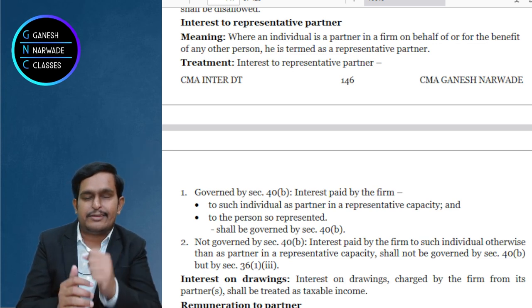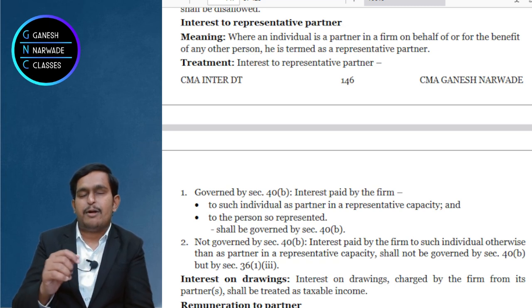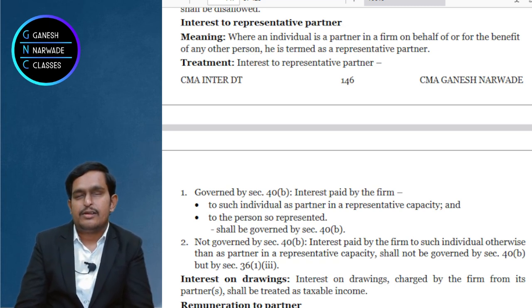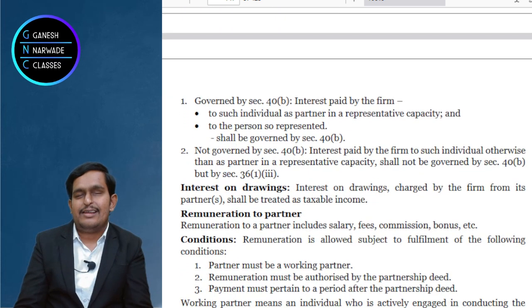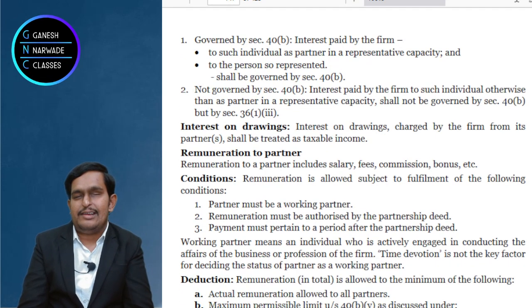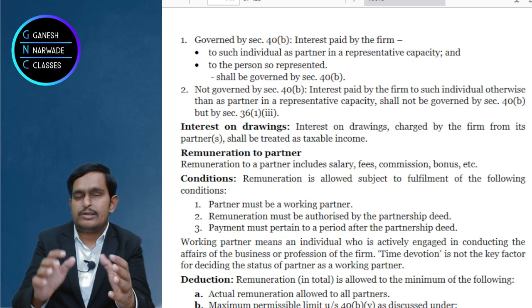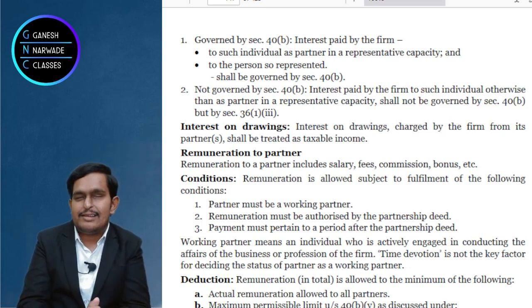Now the firm will pay tax on the income they earn. 30% is the rate of tax for partnership. If income of the partnership is more than 1 crore, then 12% surcharge will also be applicable, and health and education cess is obviously there. So this will anyhow apply. When the firm pays tax on the profits, and that profit is distributed to the partner, should they again pay the tax? The answer is no.